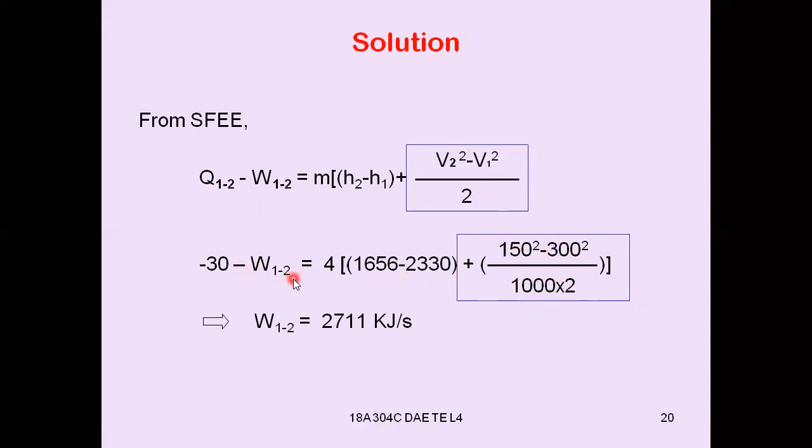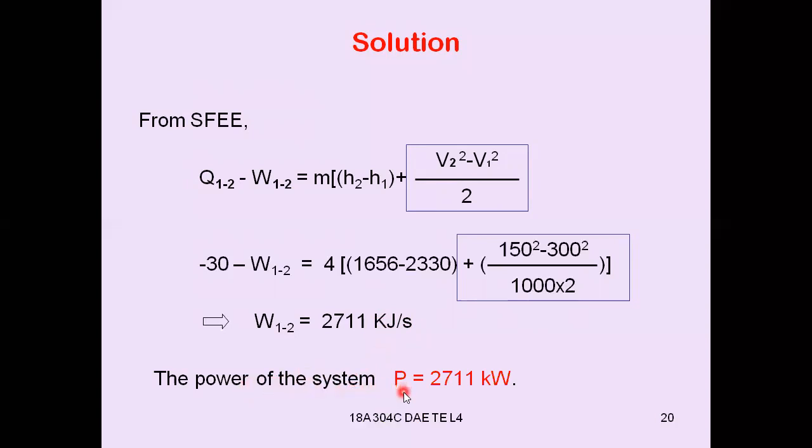So after substitution of all the values and after simplification, we got W12 is equal to 2711 kilojoule per second. Kilojoule per second is nothing but kilowatts. So the power of the system is positive.